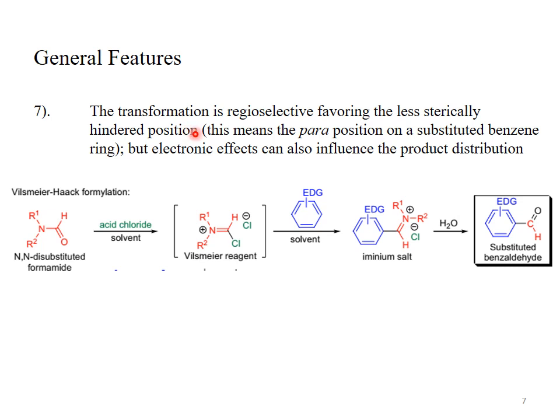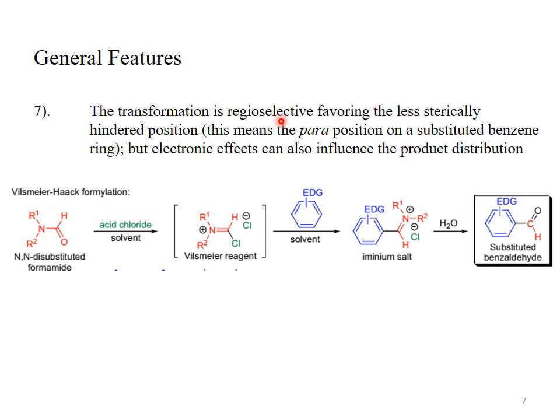Here is the general reaction, the Vilsmeier-Haack formylation. See this one. This is an N,N-disubstituted formamide, N attached with two R groups, and this is the formyl group, HC double bond O. When it is treated with acid chloride in the presence of solvent, then it gives us the Vilsmeier reagent.